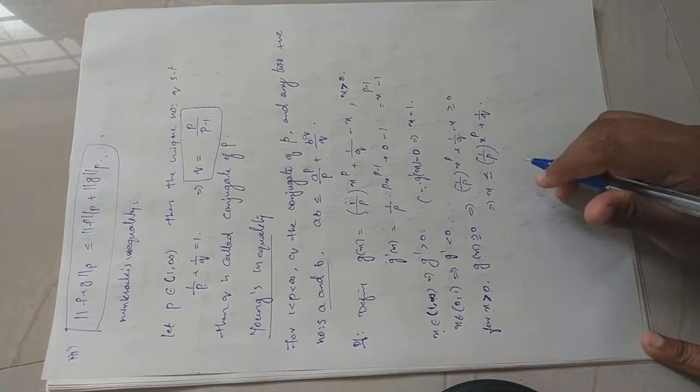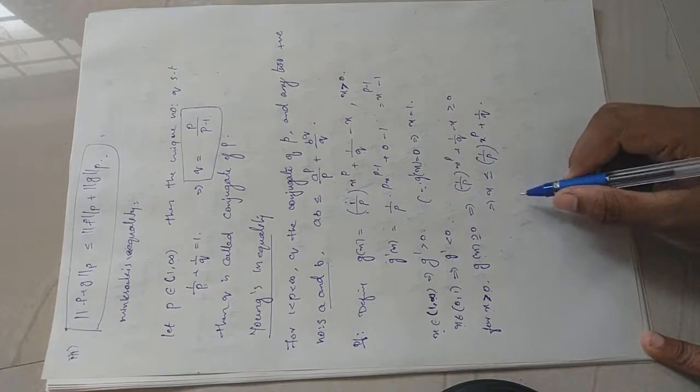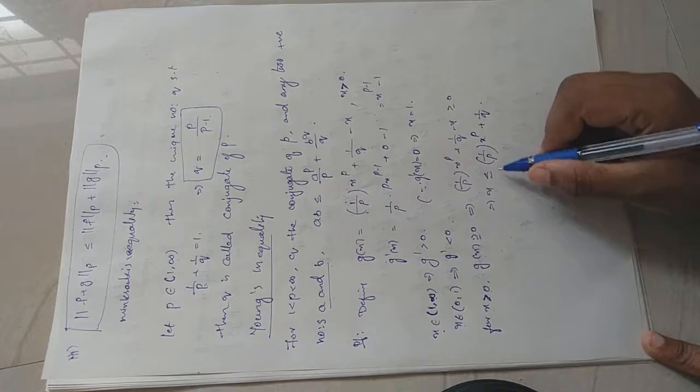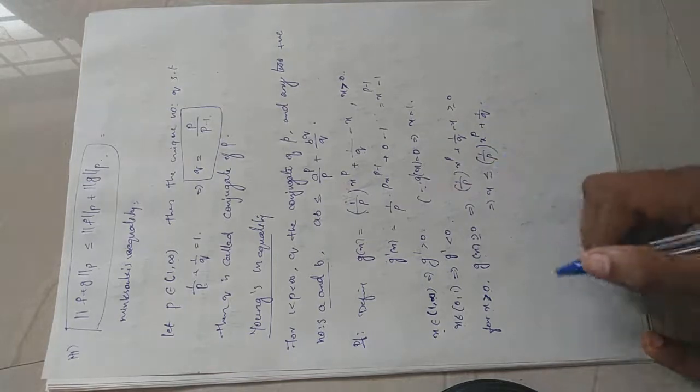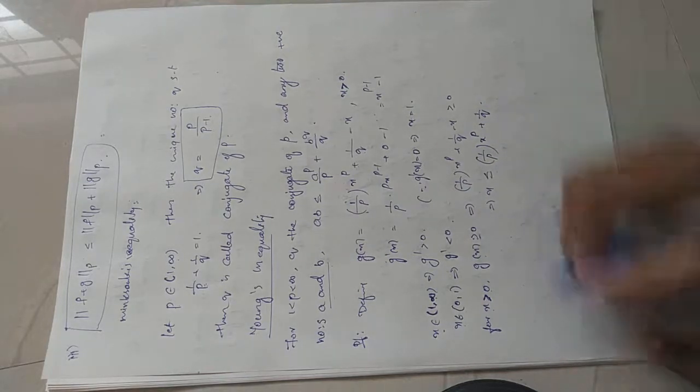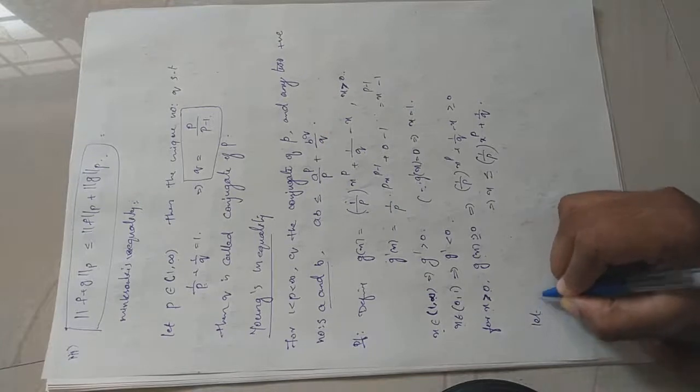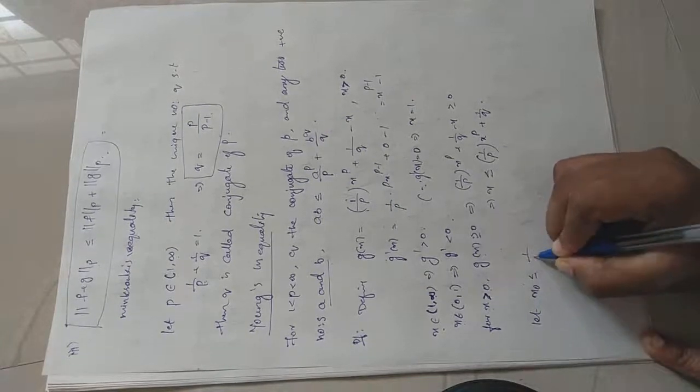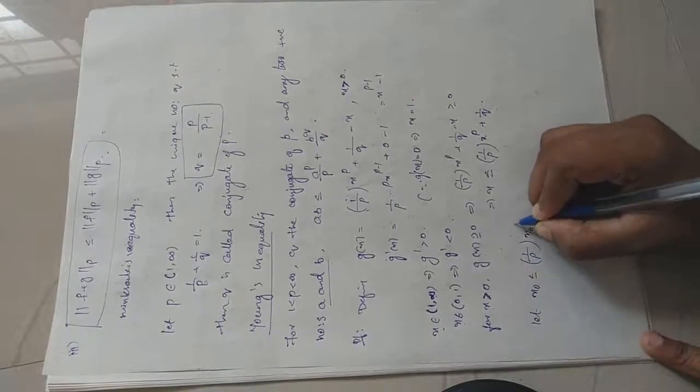Okay. Now that means there will exist a point which will be less than or equal to this number. So I take x naught satisfies this condition. So let x naught be less than or equal to 1 by p x naught raised to p plus 1 by q.